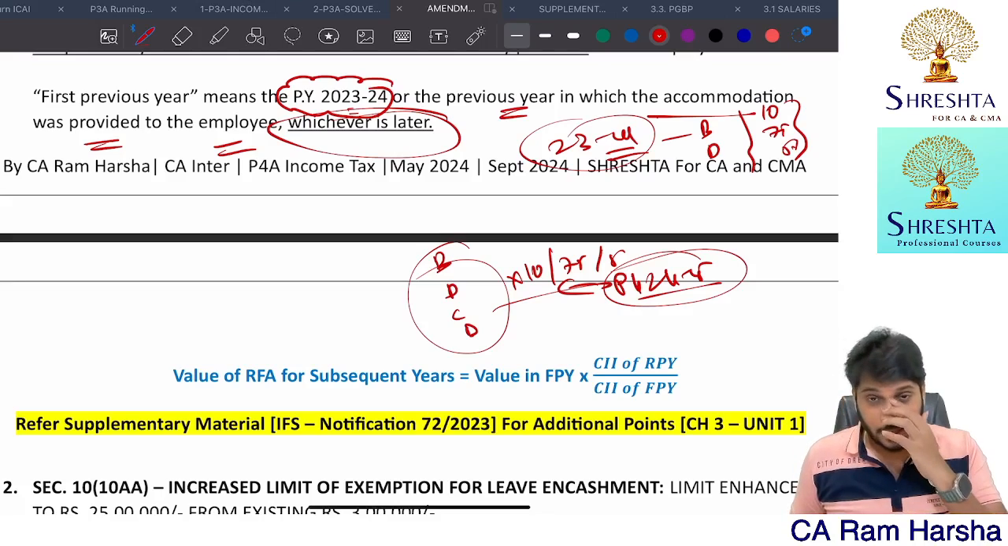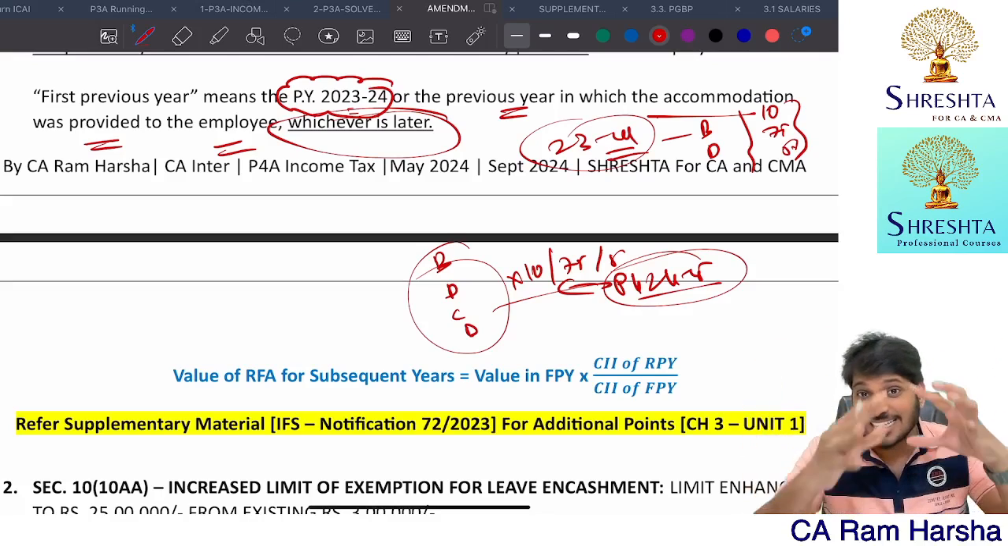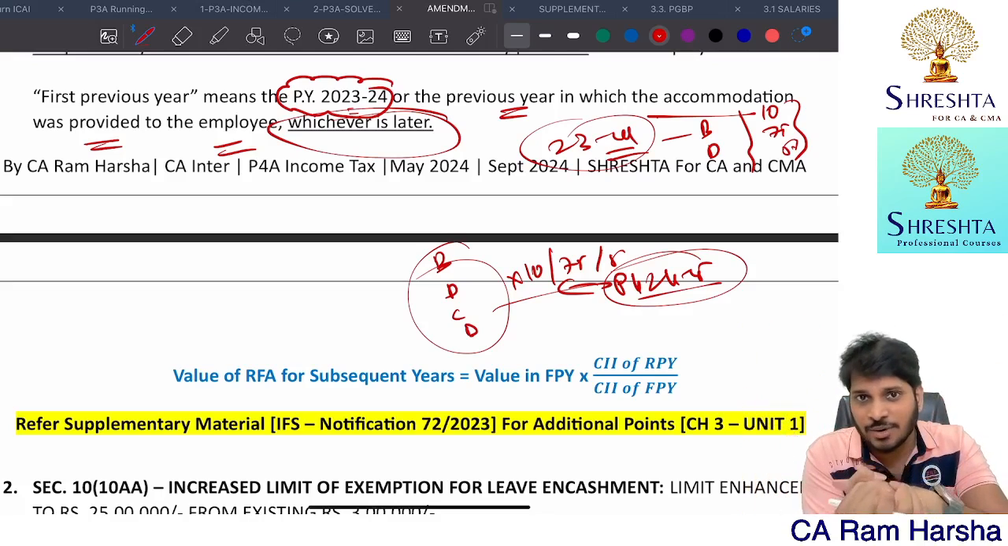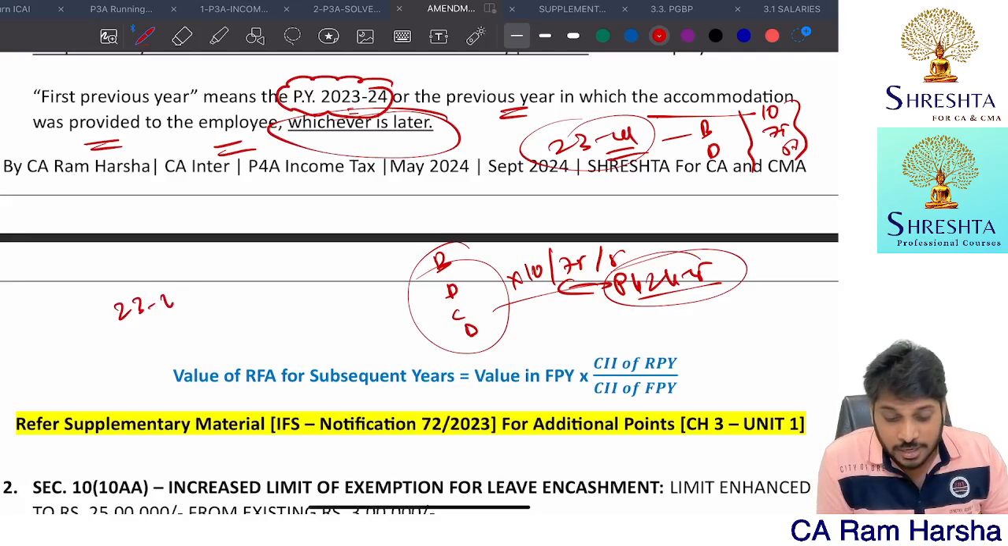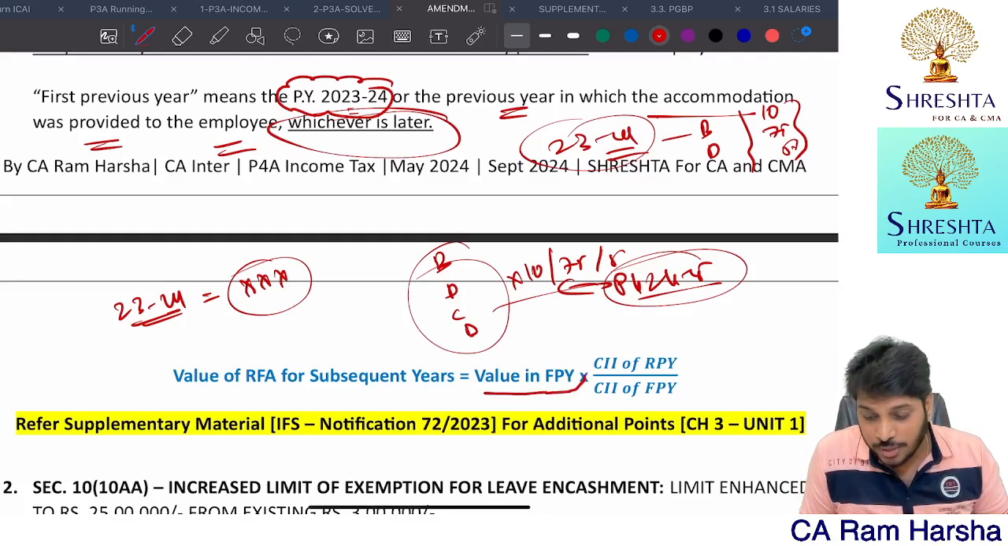But now, for 23-24, you compute perquisite value by taking 10% of salary, 7.5% of salary, or 5% of salary, where you take the various salary components. For 23-24, you compute, right? You take the 23-24 value as the base year. You take that value as what? Base year value in the first previous year. That is actually called the first previous year value, multiplied by.